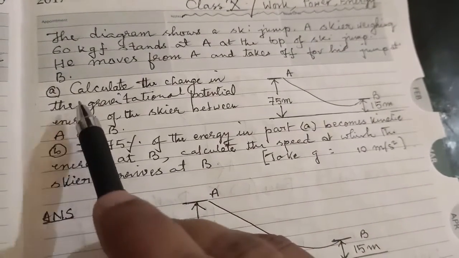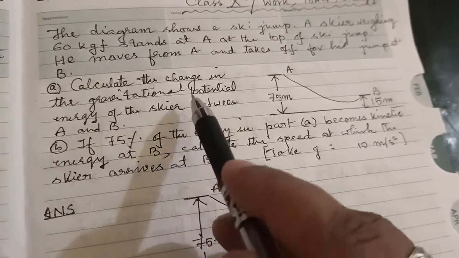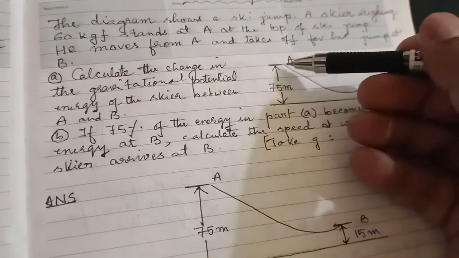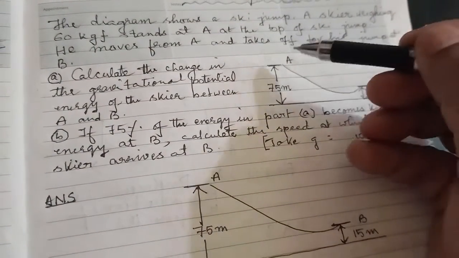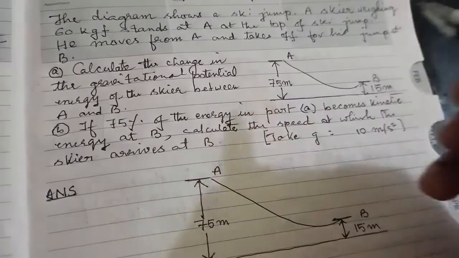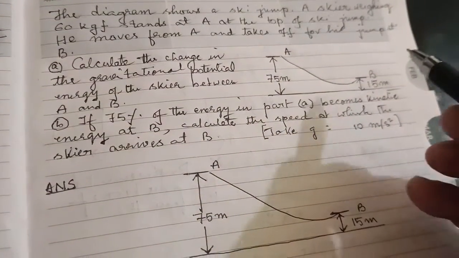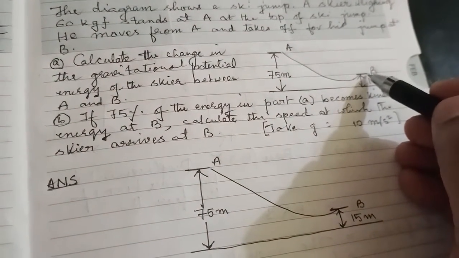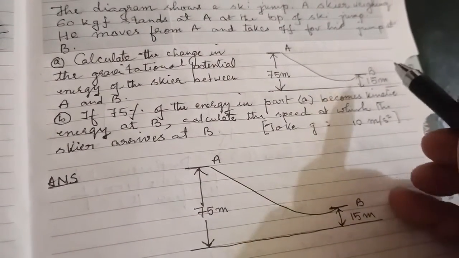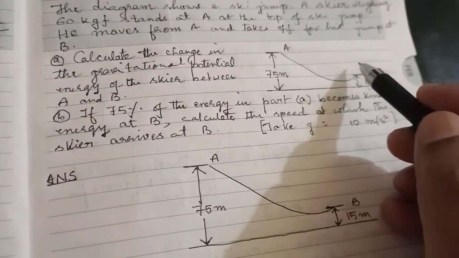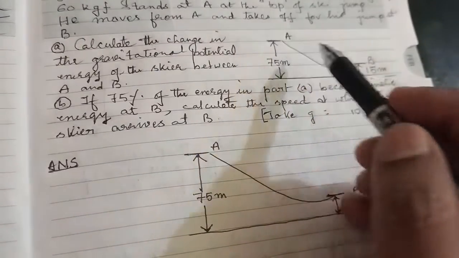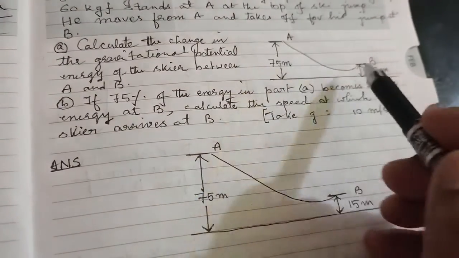Now part A says, calculate the change in the gravitational potential energy of the skier between A and B. That means we need to calculate the potential energy at this point A. We know that potential energy depends on height above the ground, so we'll do that. And we need to also calculate the potential energy at B. Here also the height is given, and then you subtract the potential energy at B from that of A. That will give us the change in gravitational potential energy between A and B.